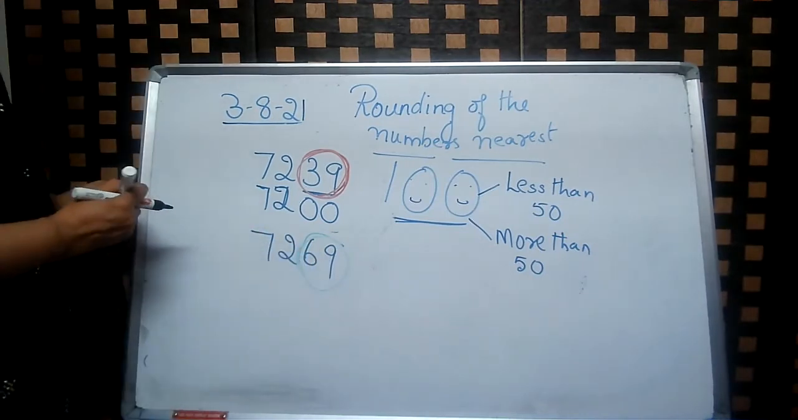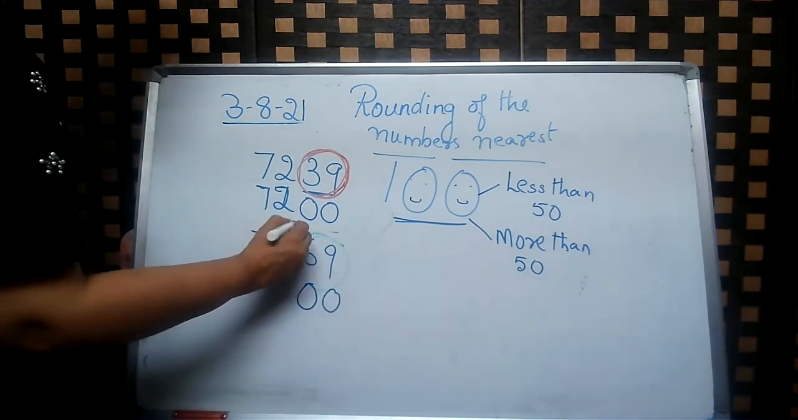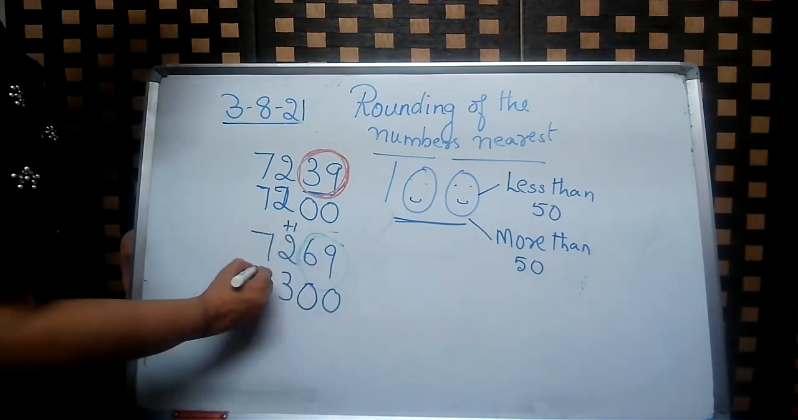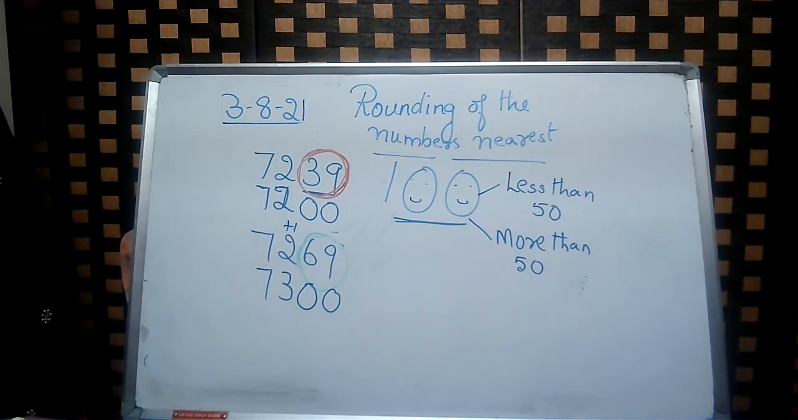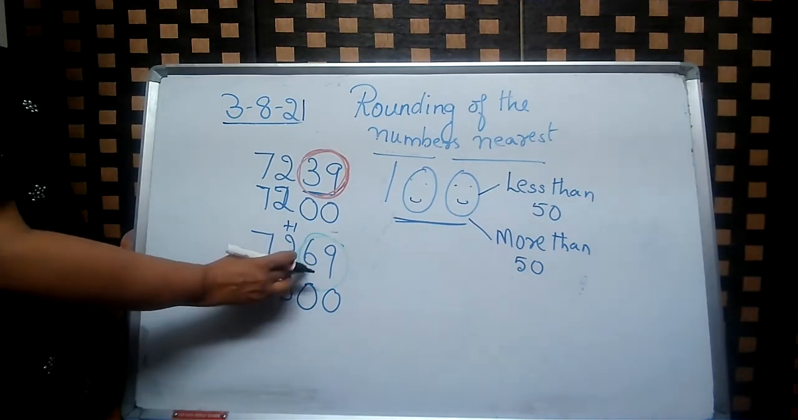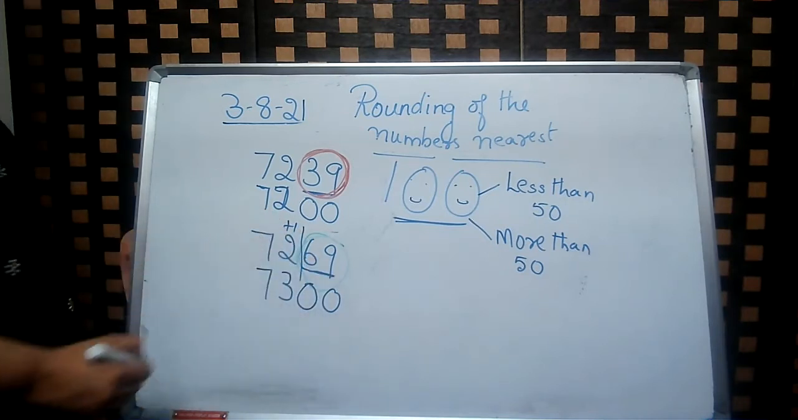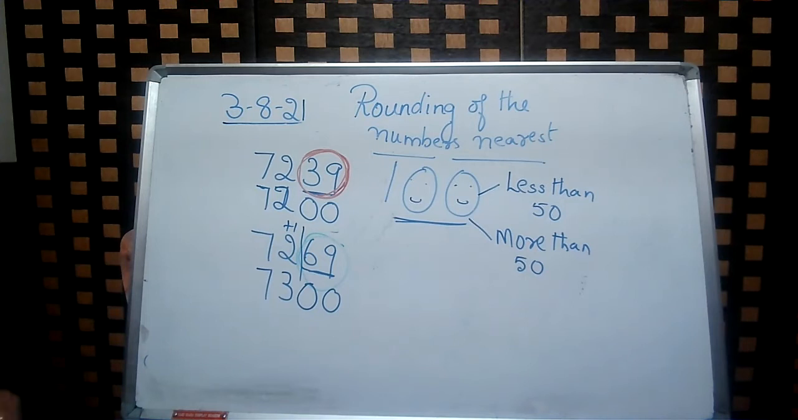Now, when it is more than 50, then there will be two zeros. And in the hundreds place, we will add 1, and 7,300. So understood? 69 is more than 50. So we will add 1 to the hundreds place.